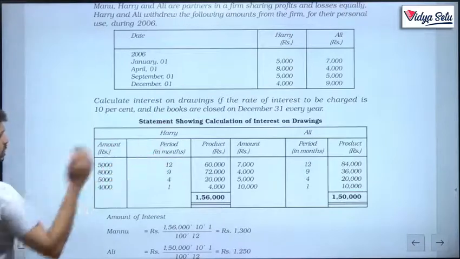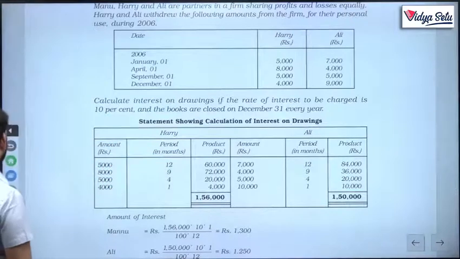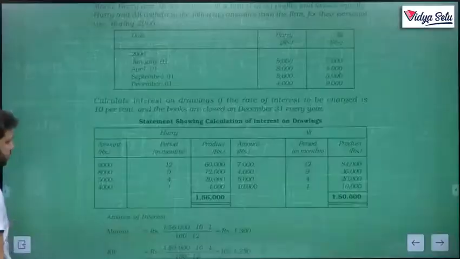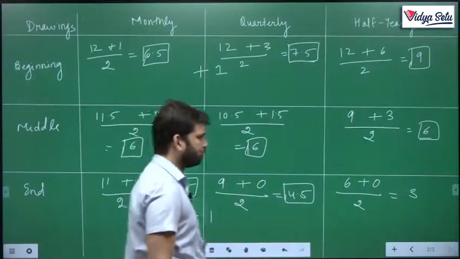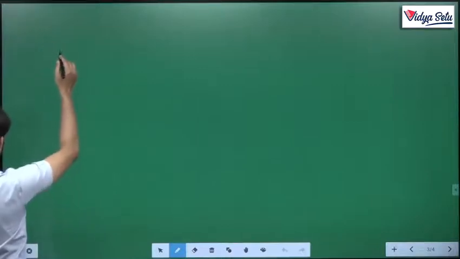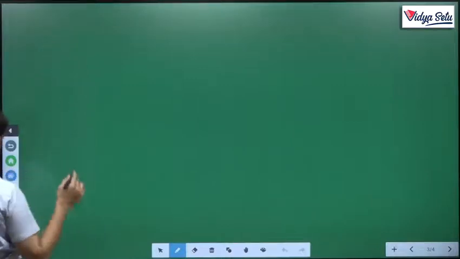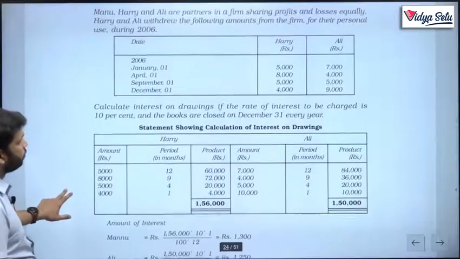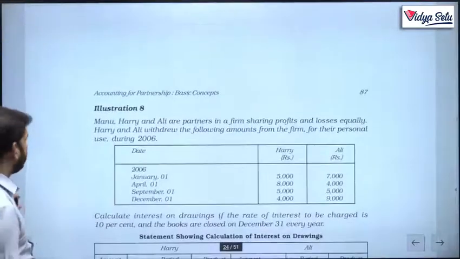The question is giving the product method. I will solve it without the product method. This product method you must have learned in statistics. Let's see the question. We are calculating for Harry right now.